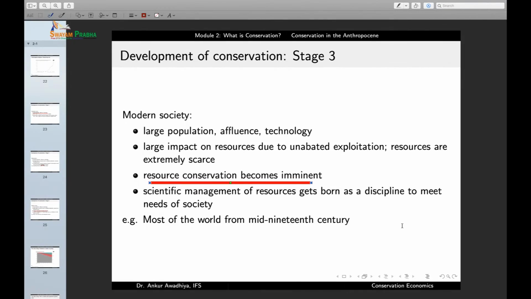But then to make use of these resources in a sustainable manner, we not only require this feeling or this devotion to conservation, but we also require means to perform these operations. So we need not just a willingness, but also the technology and also the economic inputs that will make this possible. Most of the world from the mid 19th century is now in this stage, and so conservation has become a very important part of life these days.